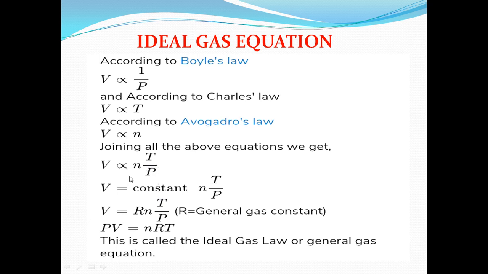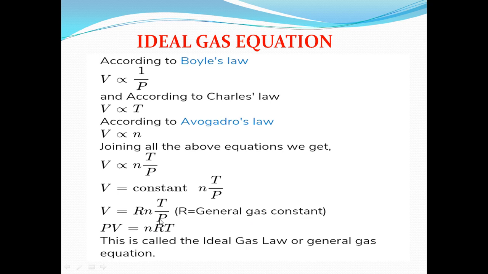If we take this proportionality, we use a constant of proportionality, that is K. Now we will use a general equation, the general gas equation. We have the constant capital R. So V is equal to nT by P, and the constant of proportionality is replaced by capital R, which is nothing but the gas constant.